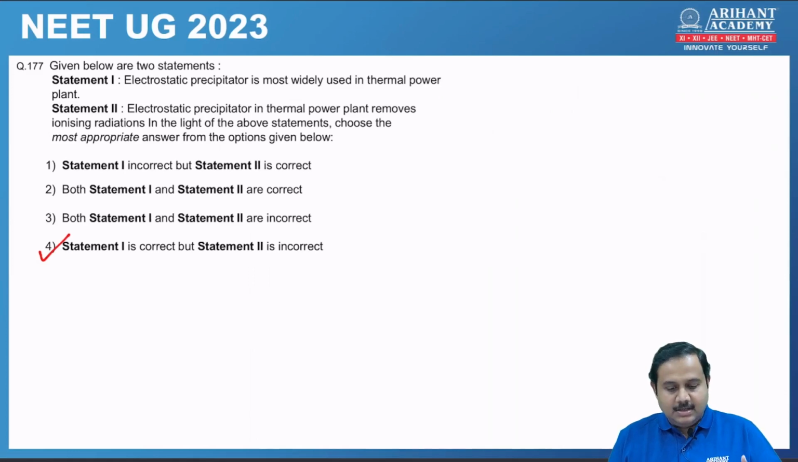Next, two statements, true or false. Statement 1 is correct, but statement 2 is incorrect. So correct answer is number 4. Statement 1, electroprecipitator is most widely used in thermal power plant, which is correct, to precipitate carbon dust. But electroprecipitator in thermal power plant removes ionizing radiation of light. This is wrong. It does not remove ionizing radiation.